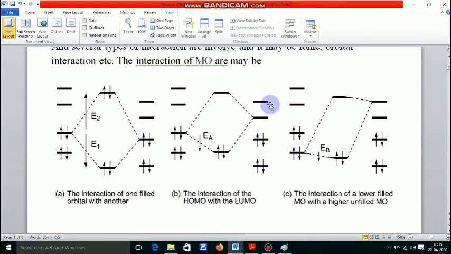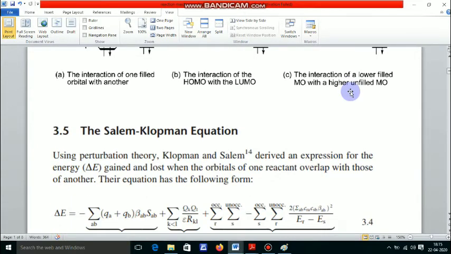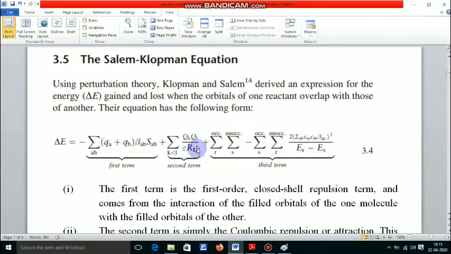Here, this interaction between HOMO and LUMO, and these molecular orbitals are known as frontier molecular orbitals, and this is the effective interaction. Now, considering all types of interaction, when organic molecules react with each other, some amount of energy is gained or lost, and this can be mathematically and approximately calculated by the following equation. This is the equation.